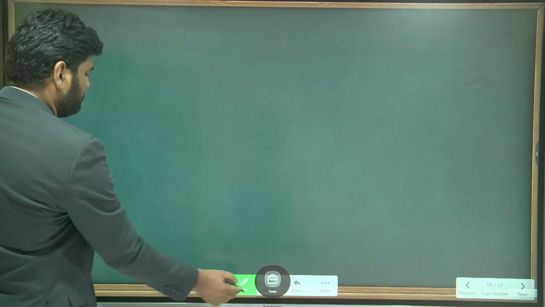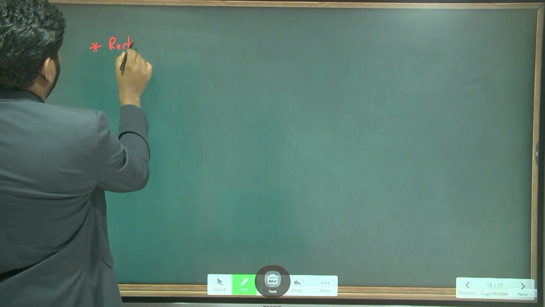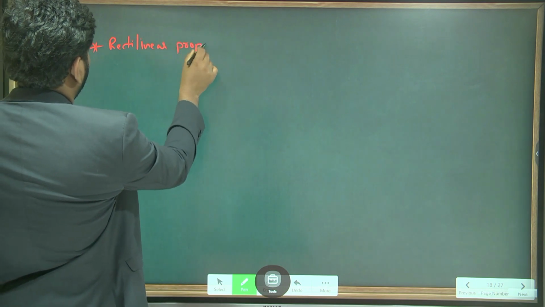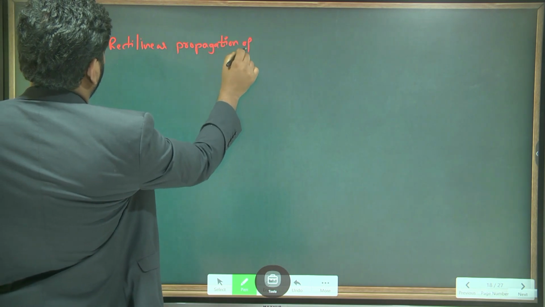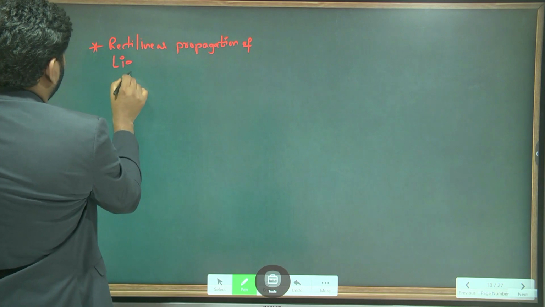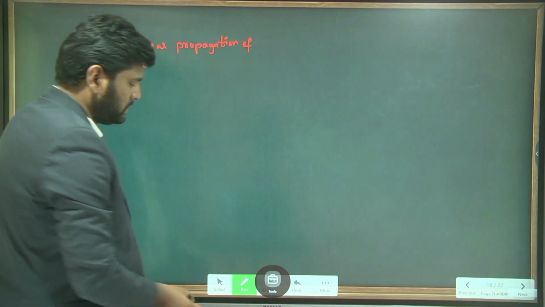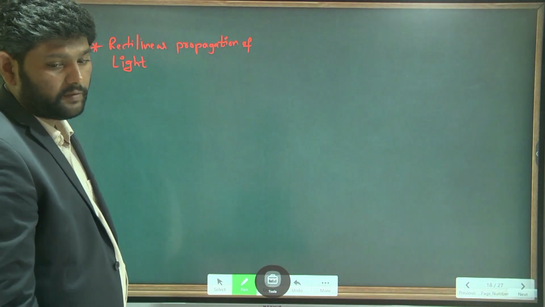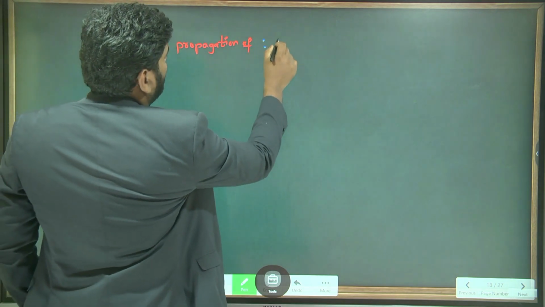Very good. Now, write down rectilinear propagation of light. Rectilinear propagation of light. So this is the first. This is the first what? This is the first property of light. What is this rectilinear propagation of light? Light.